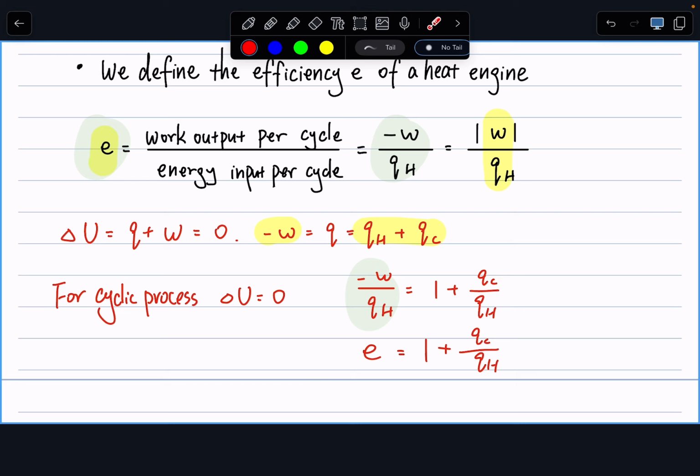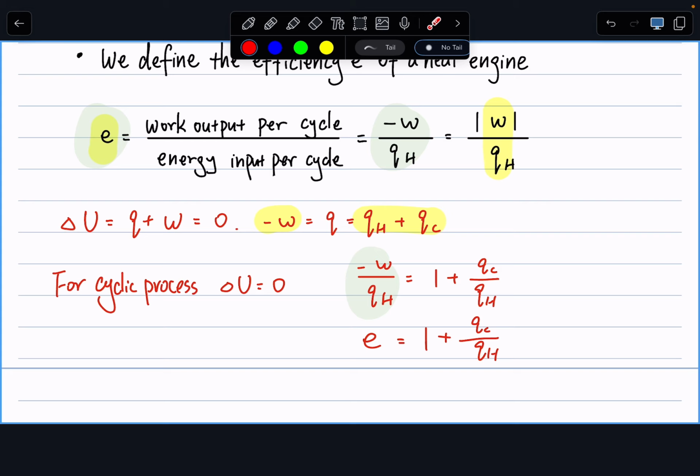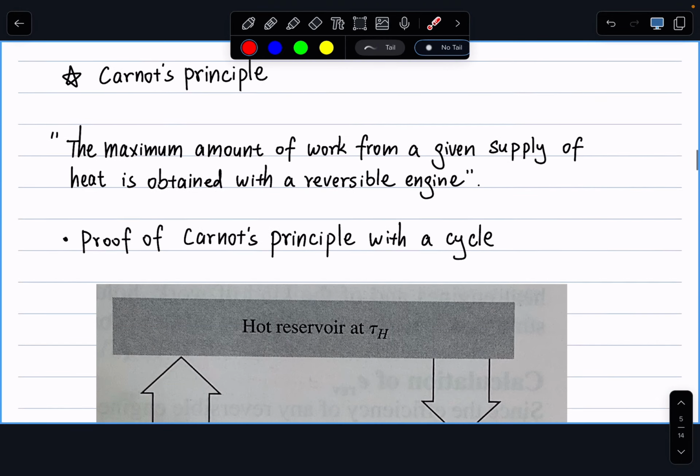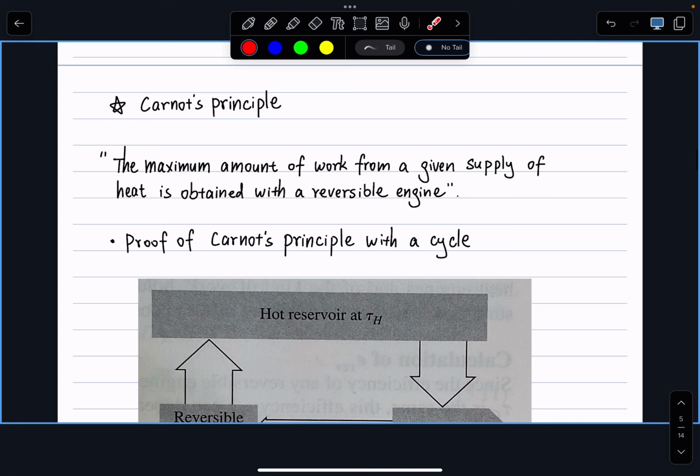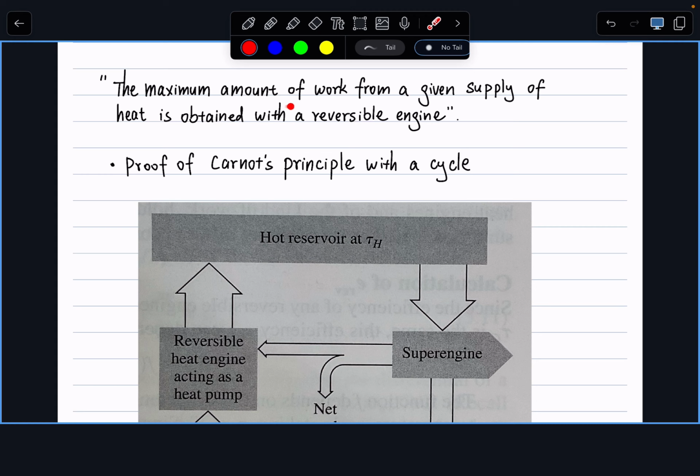But before we do that, I want to take one more step and think about what is the maximum efficiency we can get. So, in this case, we want to use our second law of thermodynamics to prove something called Carnot's principle. Reading Carnot's principle together, what it says is that the maximum amount of work from a given supply of heat is obtained with a reversible cycle or reversible engine.